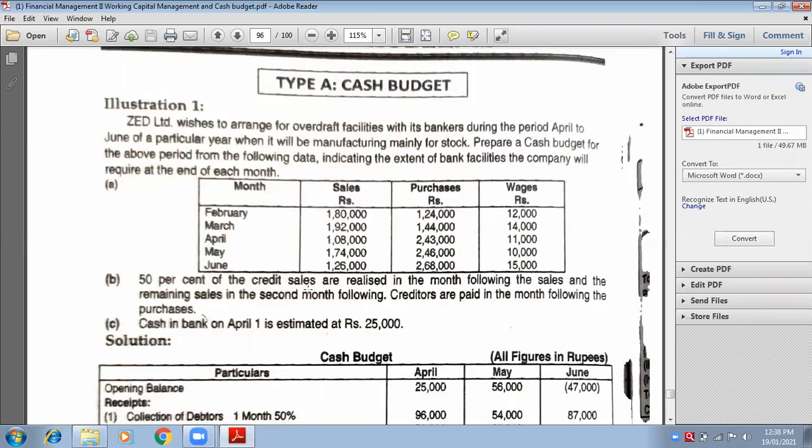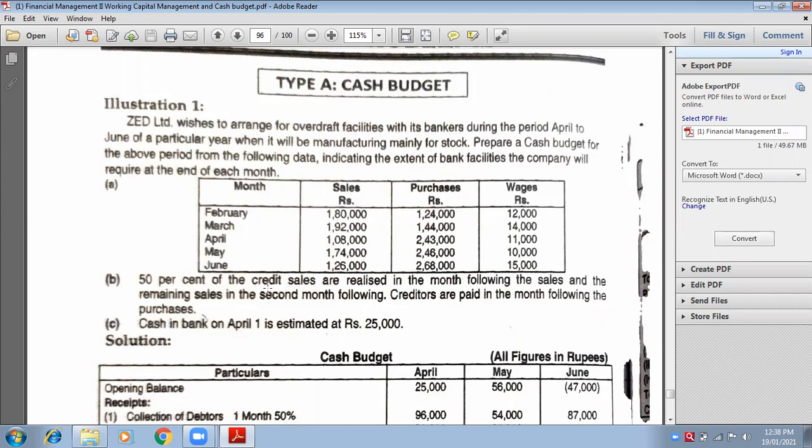50% of credit sales are realized in the month. That means if sales are 1,80,000, suppose, then 1 lakh out of 1,80,000, 50% is credit sales. First of all, okay. Now let us see.